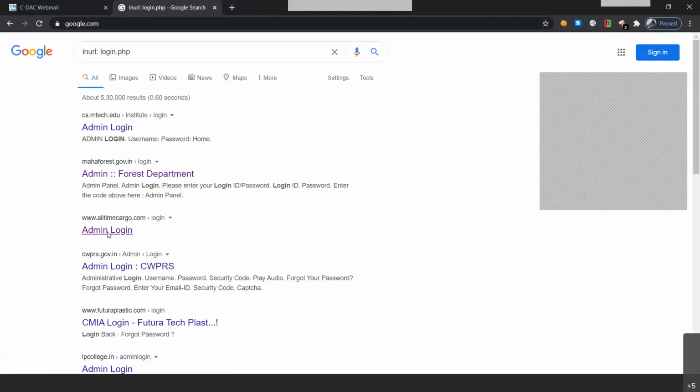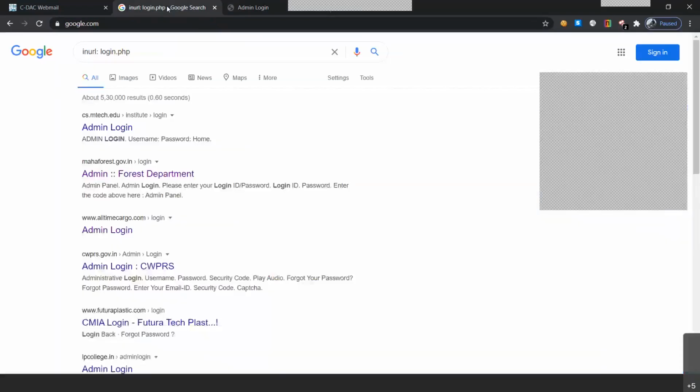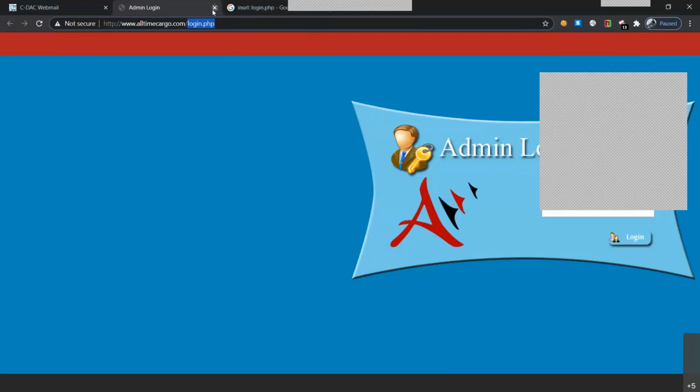So let me find one of the particular search results. So this is the page of all-time cargo, and they have this login.php inside this particular URL. So that means the login.php, we are able to find it by using the Google Docs query of in URL colon login.php. So any of the pages that you want to find can be found by in URL colon and the particular string that you want to find in a particular website.